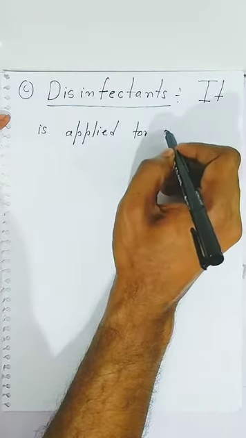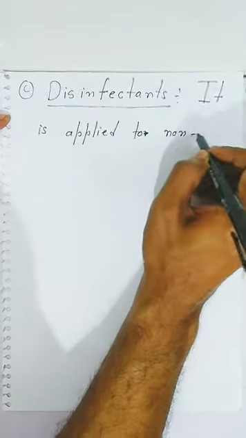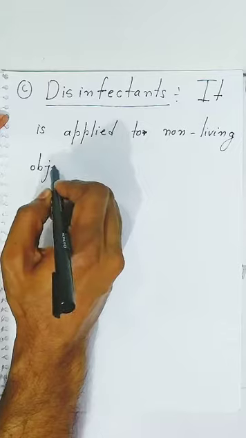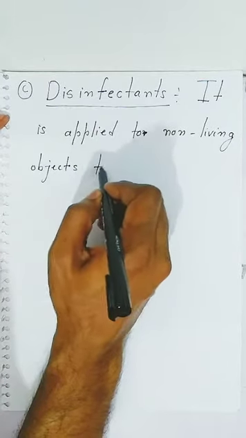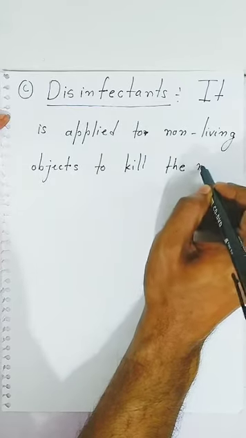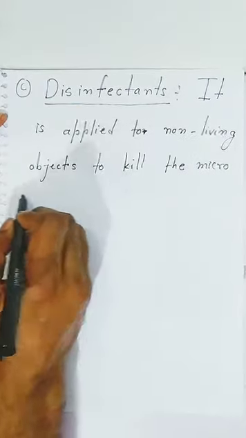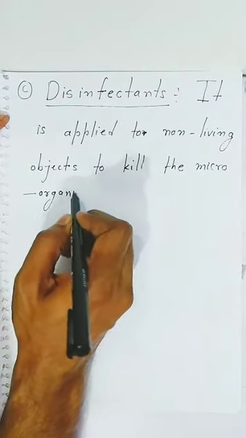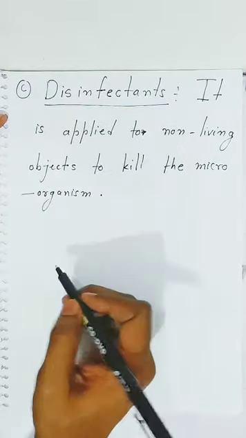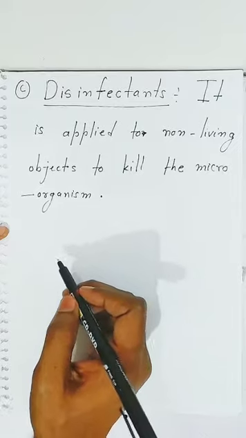We are applying on the non-living objects to kill the microorganisms which are present on the object, and that is called as disinfectant.